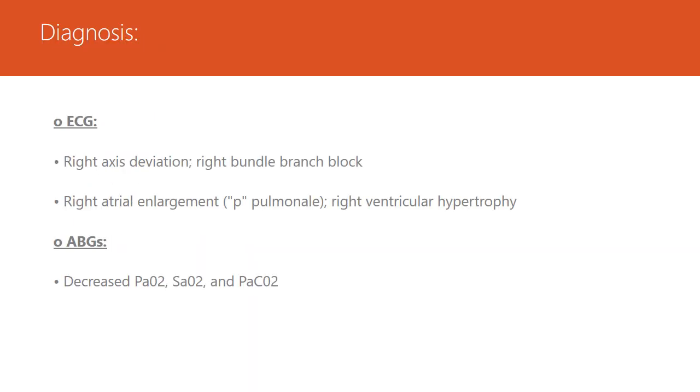On ECG, there will be right axis deviation and right bundle branch block, and right atrial enlargement, which is also known as P pulmonale. Right ventricular hypertrophy can also be observed by ECG changes. ABGs will show decreased partial pressure of oxygen, decreased saturation, and decreased partial pressure of carbon dioxide. Increased A-a gradient will be there.